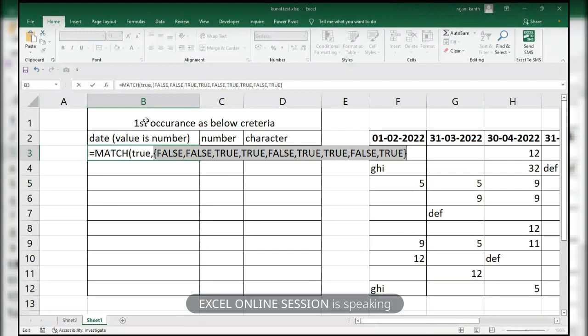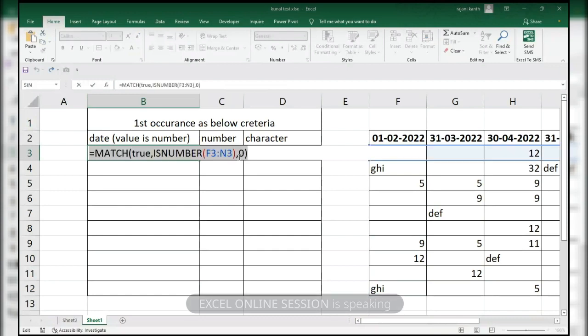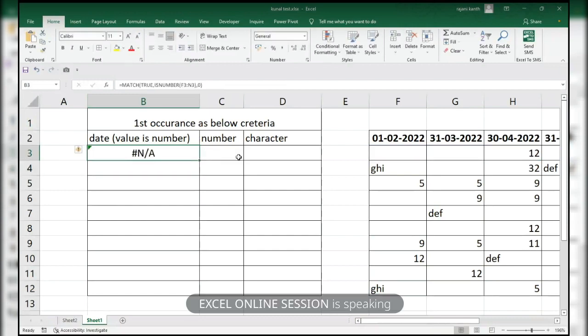MATCH will pick up the first occurrence, this TRUE, and give us the position where it is located in the range. Now it has become an array. If I press Enter, it will give NA. But if I press Control Shift Enter, it will give the position of the first occurrence of a number: 1, 2, and 3. I'll drag this formula down so it picks up the first occurrence of numbers.